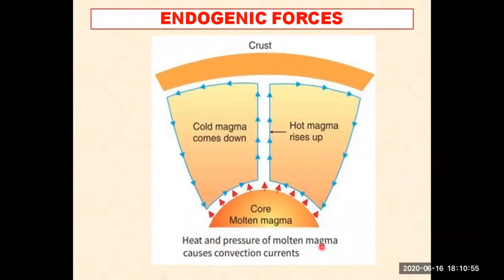Heat and pressure of the molten magma cause convection current. ये जो ताकत आता है, किसके वजह से आता है मैग्मा के अंदर कि वो ऊपर तक आ जा रहा है? Because of the heat and pressure of the molten magma, it is coming out. और यही ताकत को हम लोग, that is the force we are saying, the convection current.